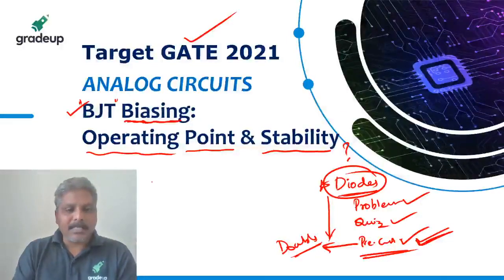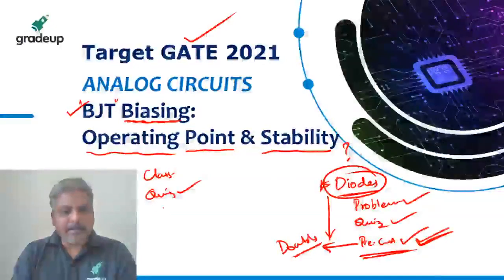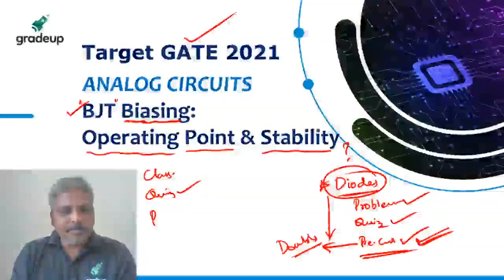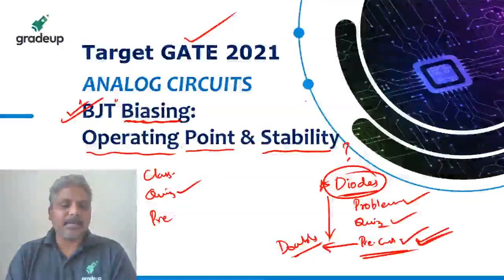Similarly, for BJT biasing, we will complete the first class problems. Afterwards you have to do the quiz, that is your duty. And then you have to go for previous GATE questions. Then BJT biasing will be over. Similarly, the next topic goes like that.